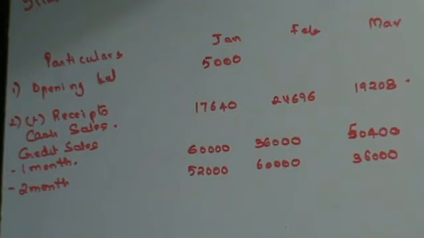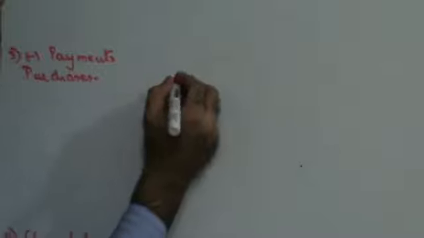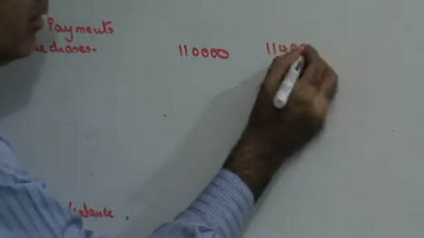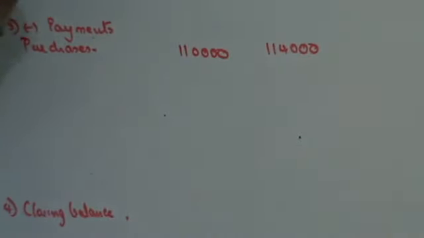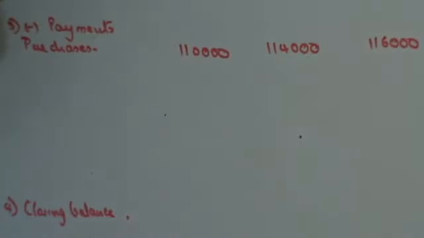Purchases are to be paid for in the following month of supply. That means you have to give 1 month credit for purchases. So December's payment will be made in Jan, that is 1,10,000. Jan's payment will be made in Feb, 1,14,000. Feb's payment will be made in March, 1,16,000.